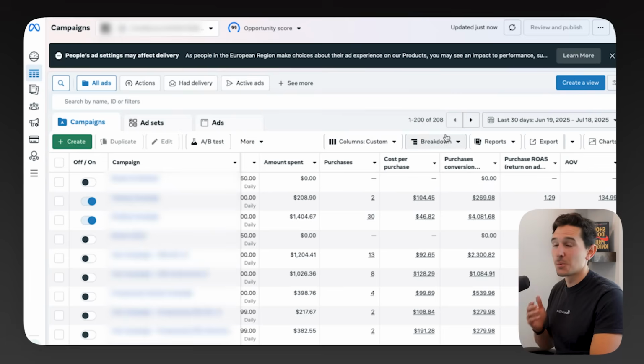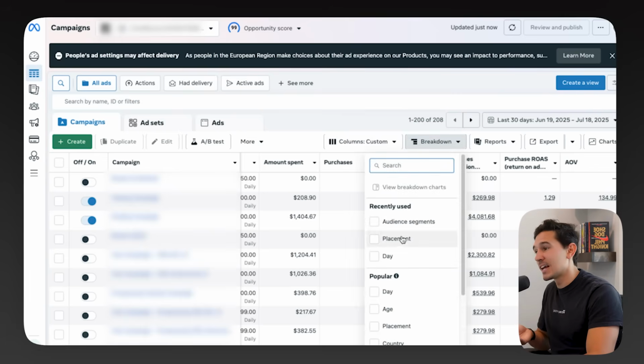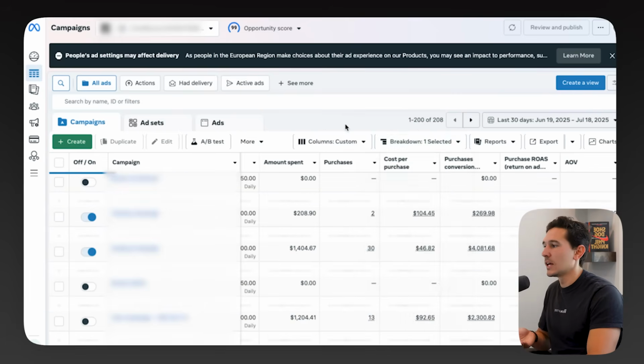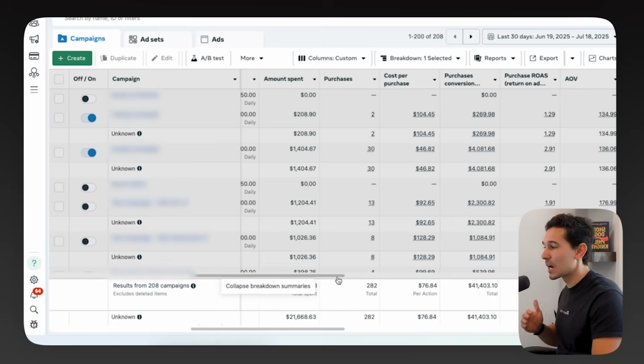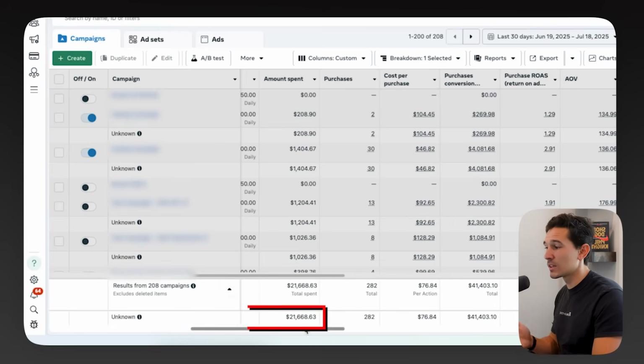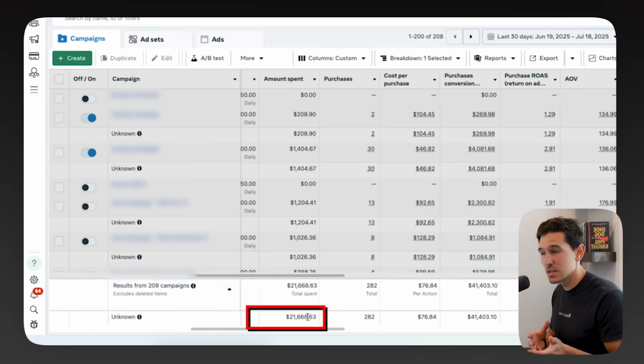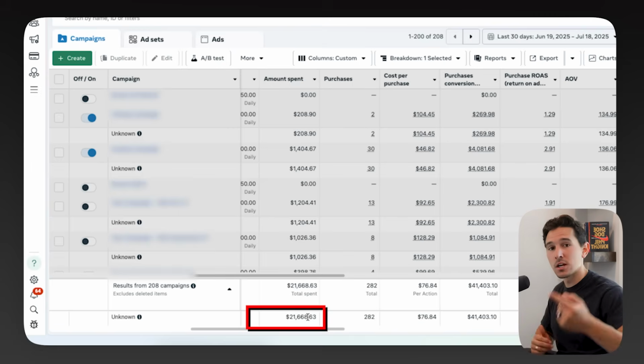And based on the last report that I showed you, we're going to be doing so looking specifically at new customer acquisition. You're probably going to get it by now, but my breakdown that I'm looking at first is audience segments. And lo and behold, everything is unknown in this account, meaning they have not set up their audience segments in this account. $21,000 spent in the last 30 days, and we have no idea if it was spent on new customers, existing customers, or engaged customers. Imagine you have the ability to know if you're spending on new customers or not, and you choose willingly to not decide where that money goes. Exclusions are critical. Knowing where the cash is going is so important.